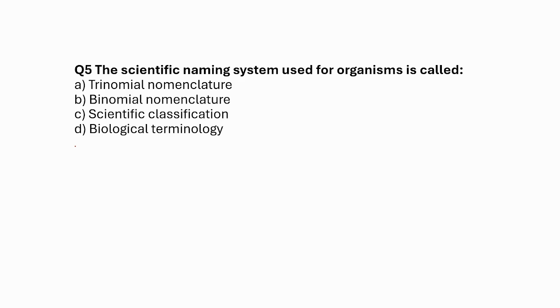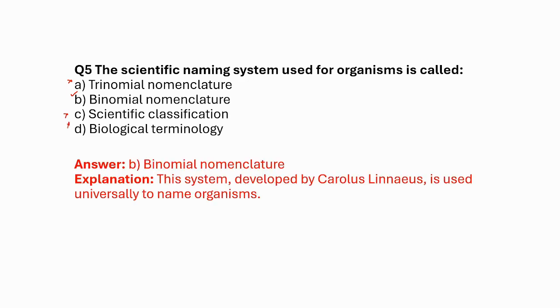The scientific naming system used for organisms is called trinomial nomenclature? No. Binomial nomenclature? Yes, it consists of a generic name and a specific epithet. Scientific classification is the broad term you can call it, but binomial nomenclature is the specific term. Biological terminology? No. So the correct answer is binomial nomenclature. It was developed by Carolus Linnaeus and it is universally used for naming organisms.